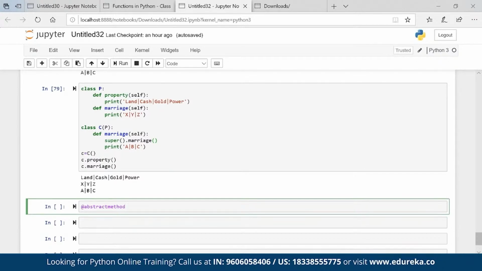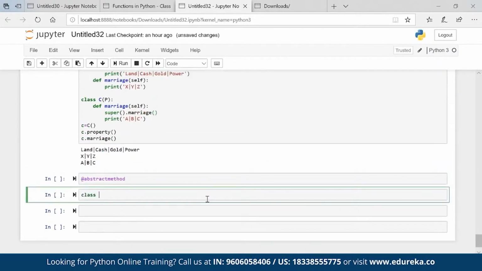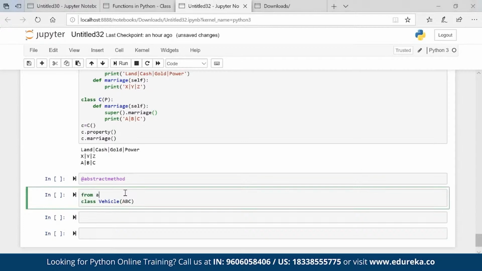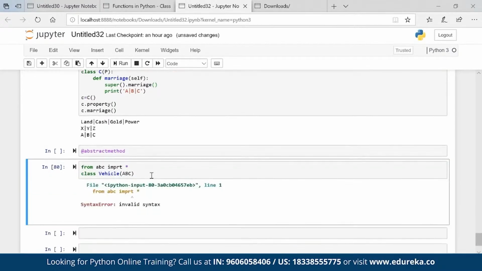Let's say there is a class called Vehicle. Obviously I have to call the ABC module if I want to use the abstract method. And to call this ABC, you have to write from abc import star. Okay, obviously a syntax error will come, I'll just clean that.